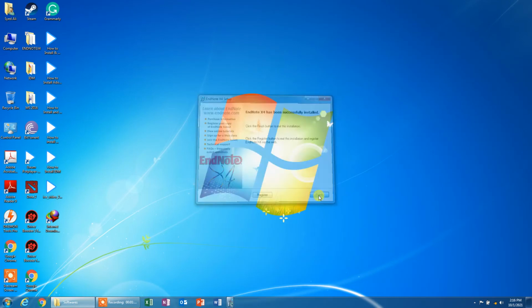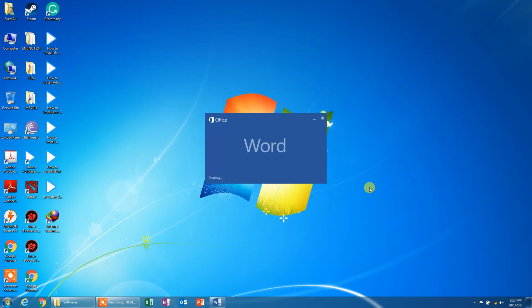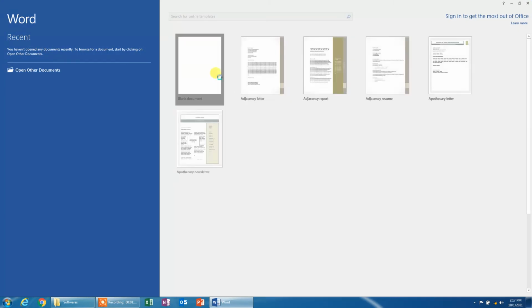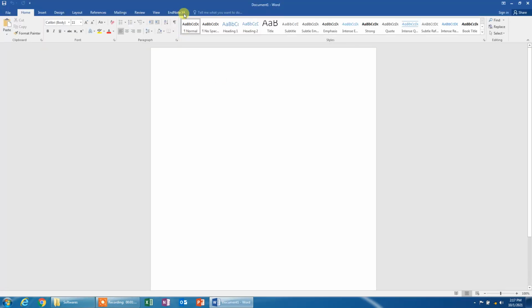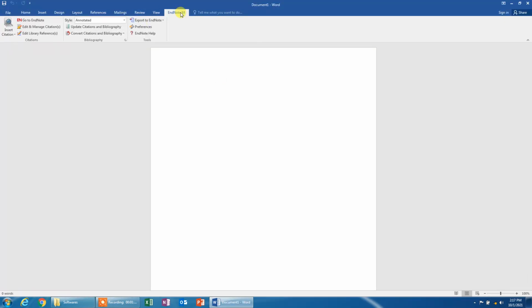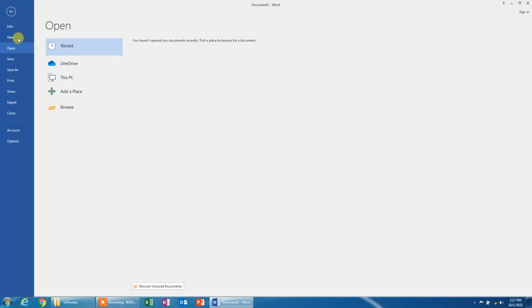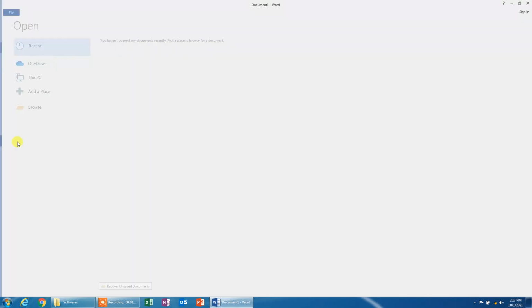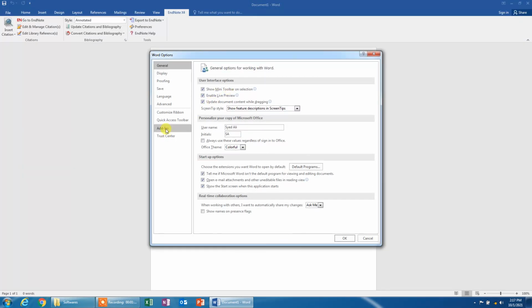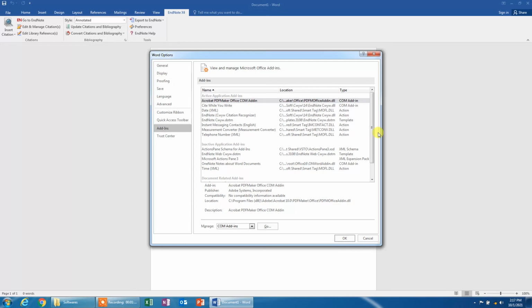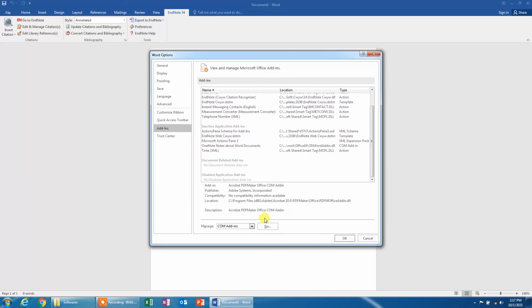Okay, I'll click finish, and now I'll see here is EndNote version 4. So it is integrated, but if it is not integrated, there is a simple process: you click over here, click on options, and then click on add-ins, and in the add-in feature you can see the inactive add-ins, common add-ins, and then the inactive add-ins, and you can add them.